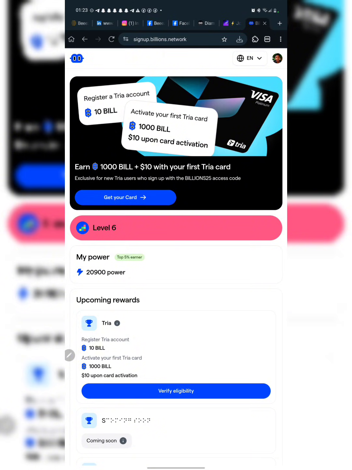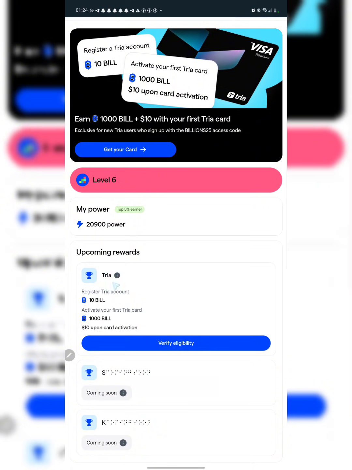If you get it, or I don't even know the actual spelling for this. Is it trial or trial? I don't know, but I will just call it trial. Once you get the trial card, you are going to be getting $10 and 1000 billion network tokens. So you can see you can actually verify it right there.